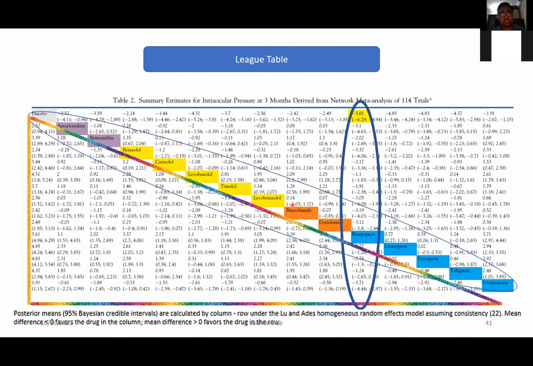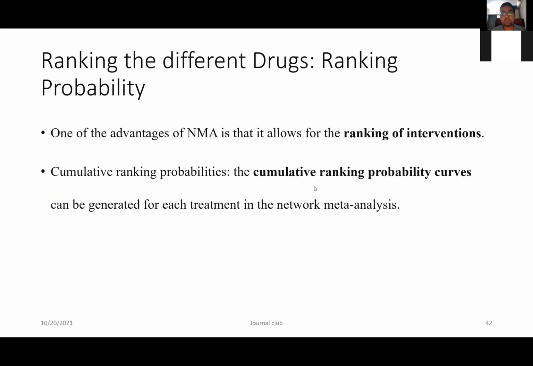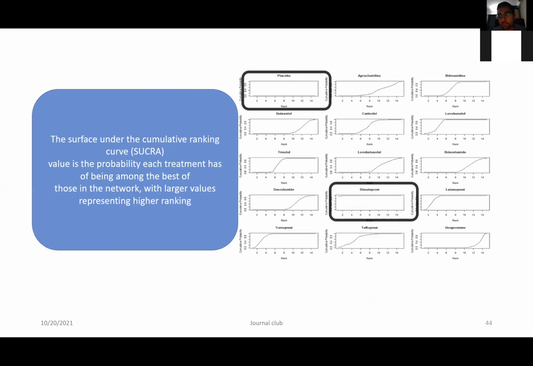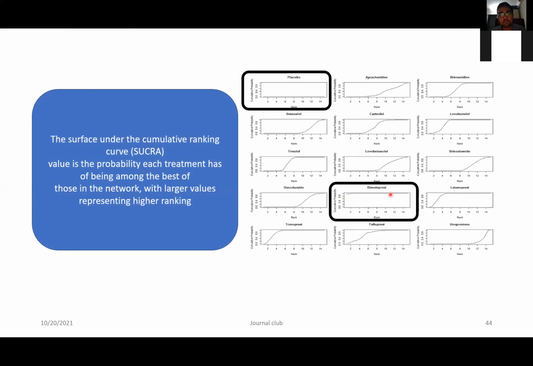Therefore, we can compare these drugs and we can even rank them based upon the probability, which is basically done by a surface area. We do cumulative probability areas, where we find out the amount of area. The area under the curve is directly proportional to the ranking of the drug. So here you can see that bimatoprost, as we had seen, was superior to all the other drugs in open angle glaucoma. And can you see that the area under the curve is maximum versus the placebo?